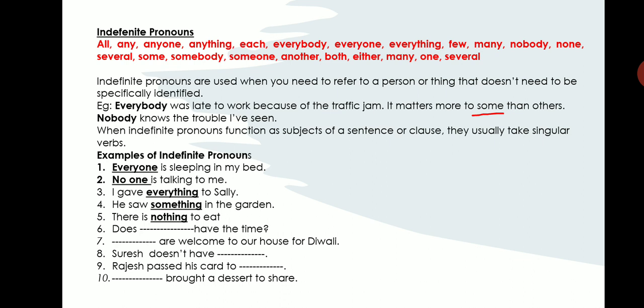Next is, no one is talking to me. No one is an indefinite pronoun. Is is again singular. I gave everything to Sally. Everything is an indefinite pronoun. He saw something in the garden. Something is an indefinite pronoun. There is nothing to eat.